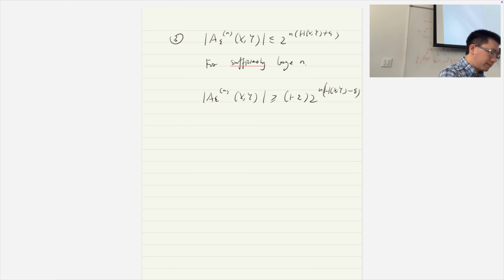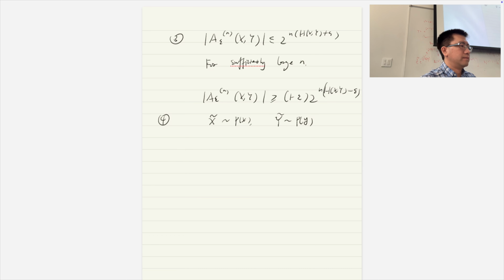Okay, so the next one, you didn't see that before. This one's kind of interesting, right? So now we say, if X and Y are generated using the PMF of p_XY, this is what is going to happen. But now let's say, what if X and Y follow the marginal distributions, but they are independent? Let's say X tilde follows p_X, and Y tilde follows p_Y, but they are independent, right?